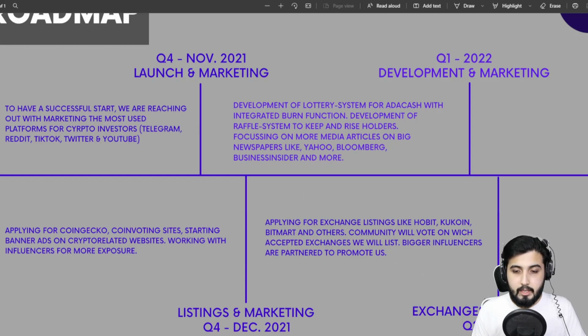And then in the next quarter, Q2 of 2022 next year, applying for exchange listings like Hotbit, KuCoin, Bitmart, and others. Community will vote on which accepted exchanges we will list. Bigger influencers are partnered to promote us.